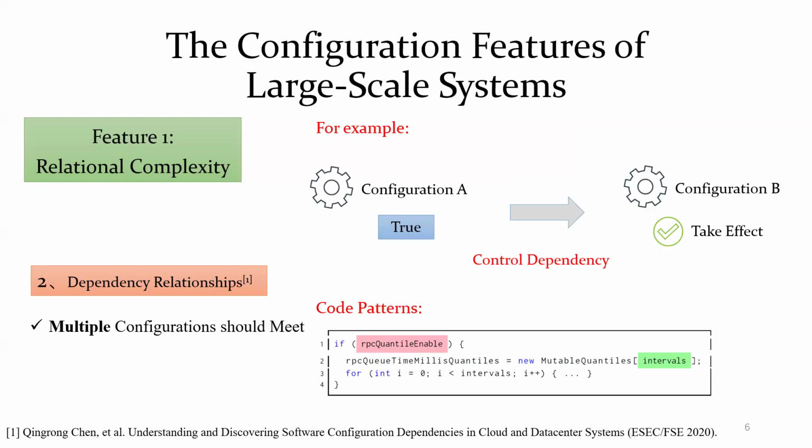However, in addition to construct relationships, there are also dependency relationships. Dependency relationships refer to conditions that should be satisfied between different configurations. Take the control dependency as an example. If configuration B takes effect only when configuration A is true, we say there is a control dependency between the two configurations. As shown in the figure above, we also give its corresponding code patterns. In this case, if we want to mutate configuration B, we must first set configuration A to true. Otherwise, the mutation made for configuration B will not take effect.